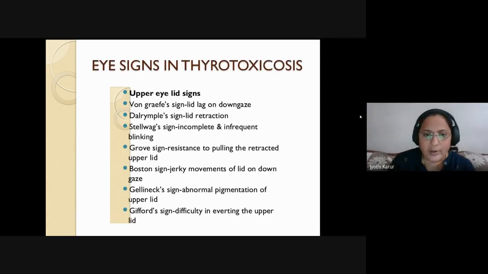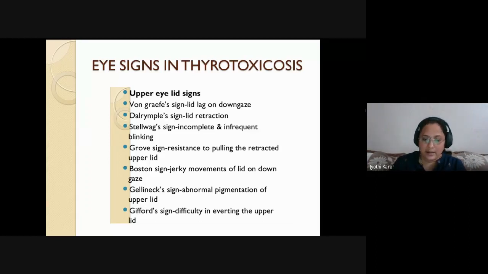Coming to the eye signs in thyrotoxicosis. This is your favorite viva question for your examiners. Von Graefe's sign, that is lid lag on down gaze. You will ask the patient to follow your finger to look down without tilting the head. The lid will lag behind the eyeball. Usually the lid and eyeball move synchronously, whereas here the lid is taking excessive time and is late compared to the eyeball movement. So this is called Von Graefe's sign.